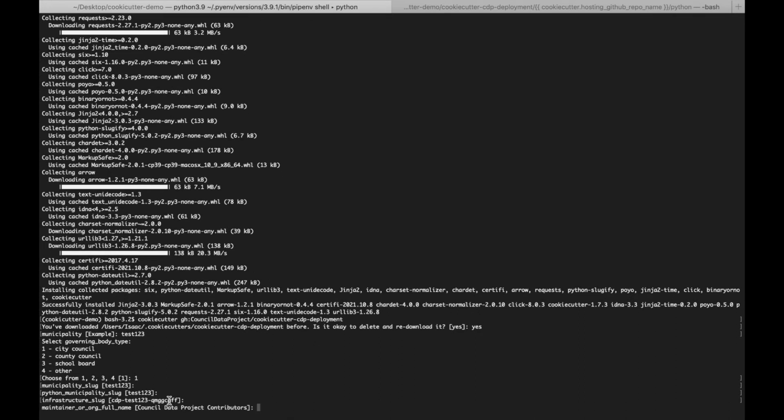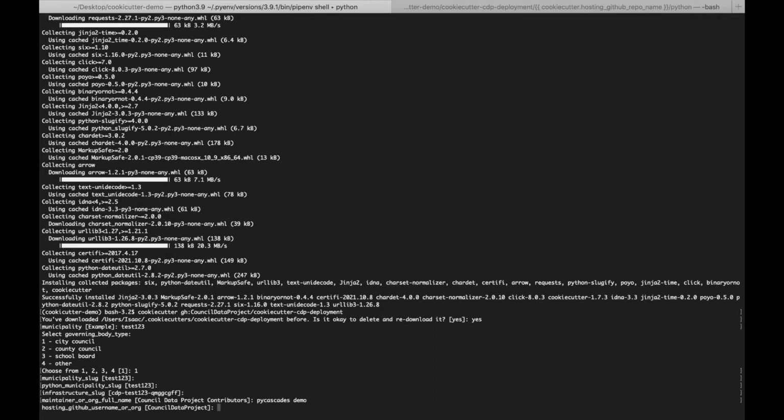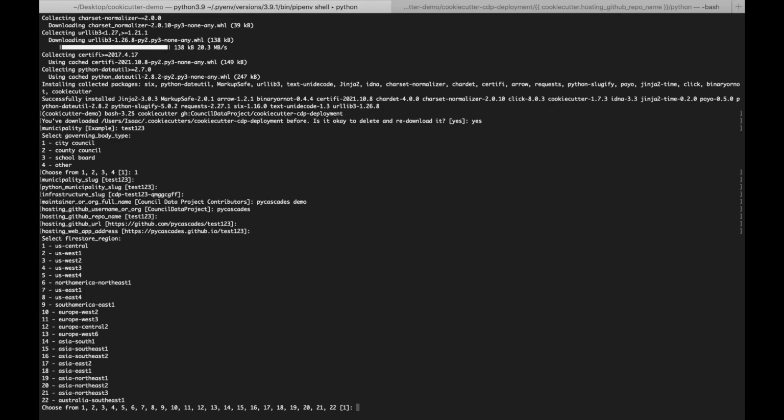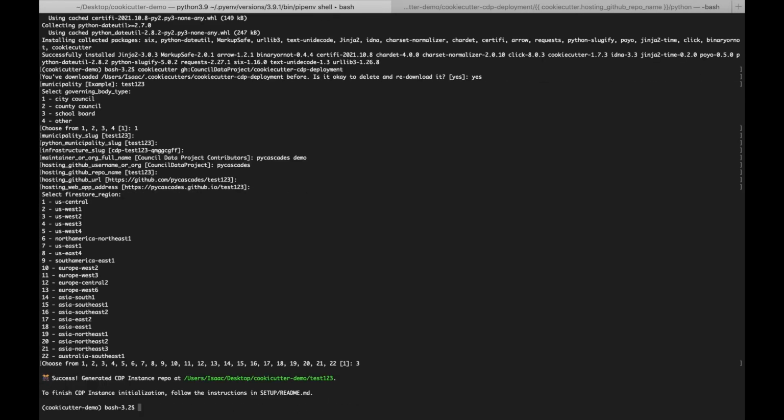Same thing there. We can say this is our PyCascades demo org. We'll say PyCascades. Same thing. We can just provide the default values here, and this allows us to pick our Firestore region, which is important for minimizing cost across potentially cross-region calls. So let's just choose US West 2 since we're in the Pacific Northwest. And yeah, we've generated our repository.